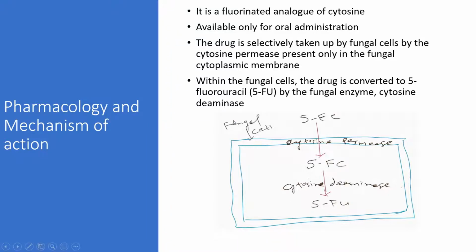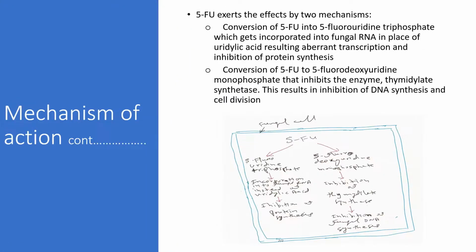So if you look at the picture, this is the fungal cell, 5-fluorocytosine. With the help of cytosine permease, it enters the fungal cell. Within the fungal cell, 5-fluorocytosine is converted to 5-fluorouracil by the enzyme cytosine deaminase. So the 5-fluorouracil can have two effects.